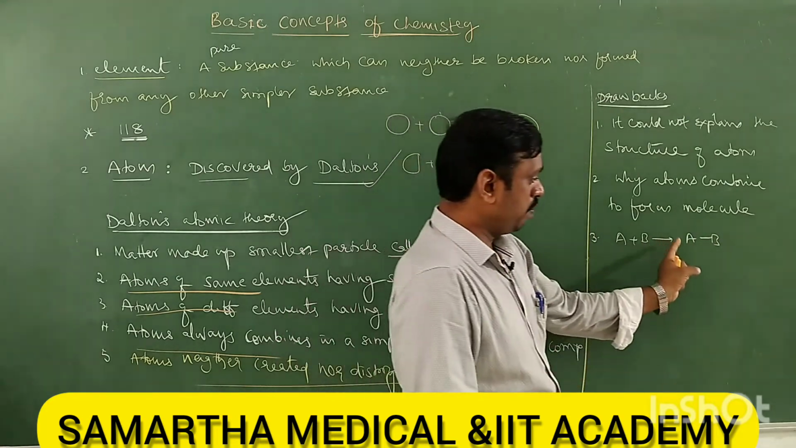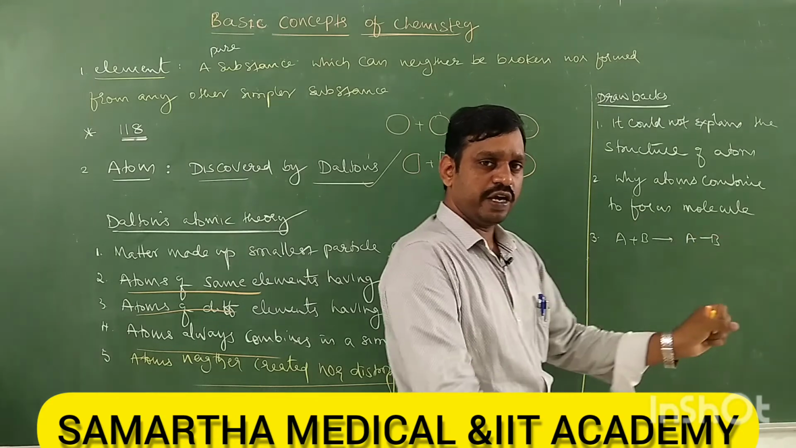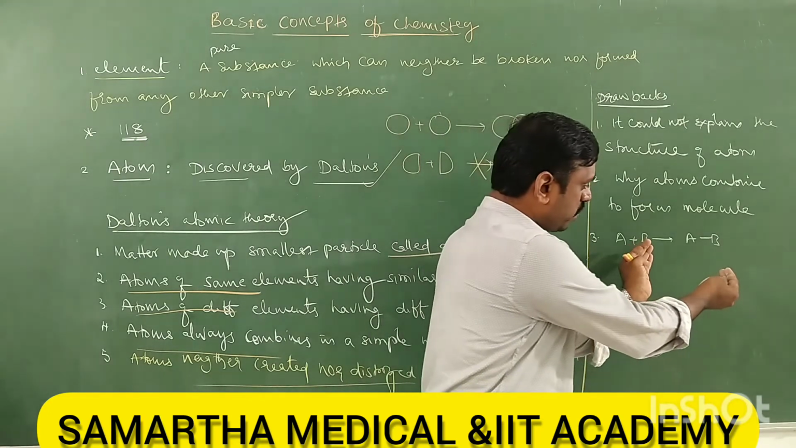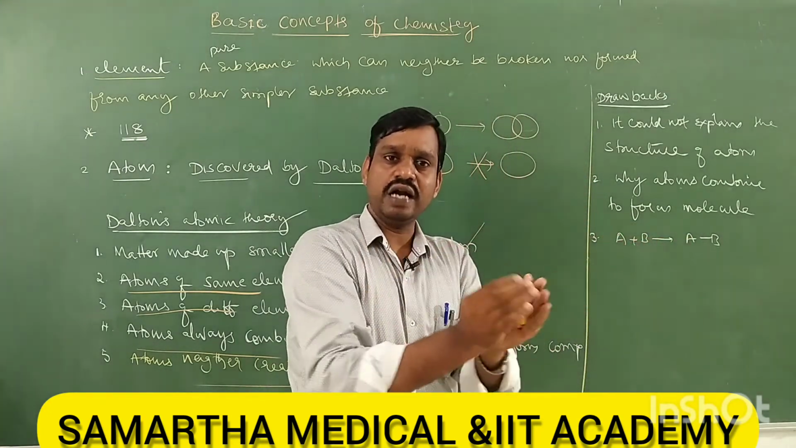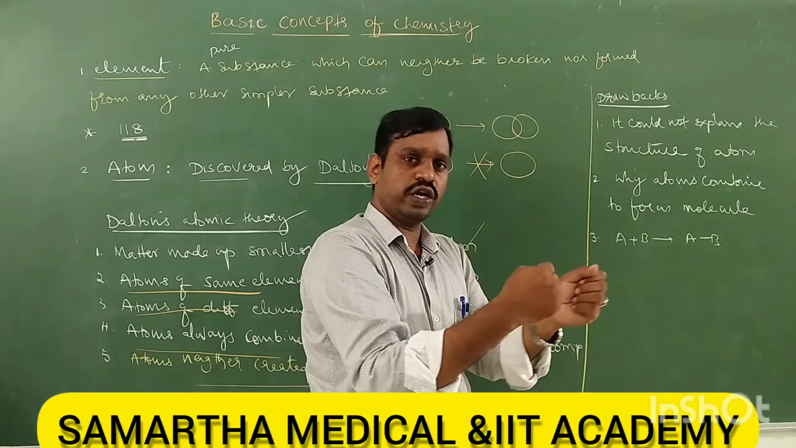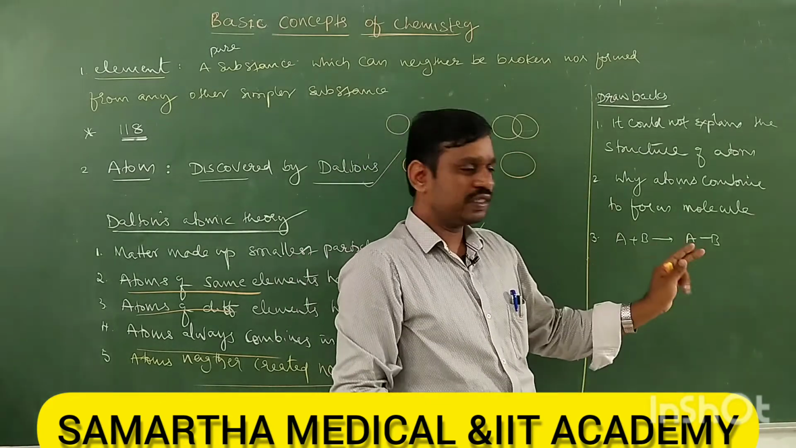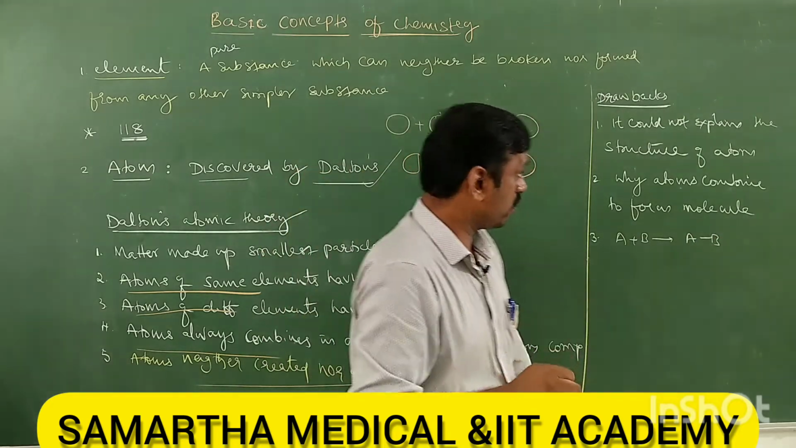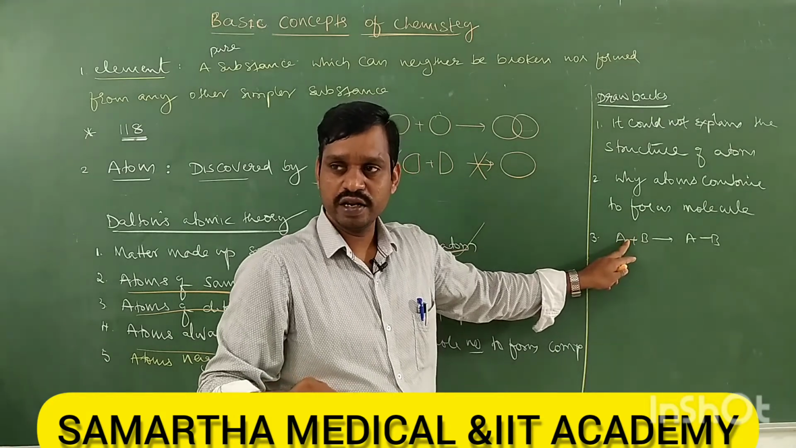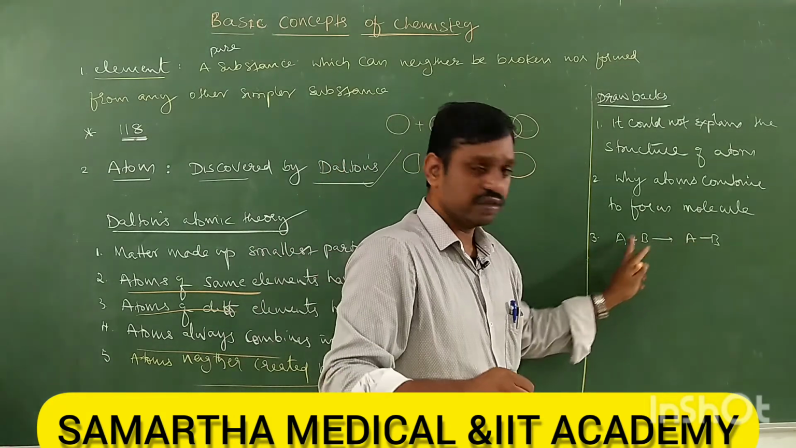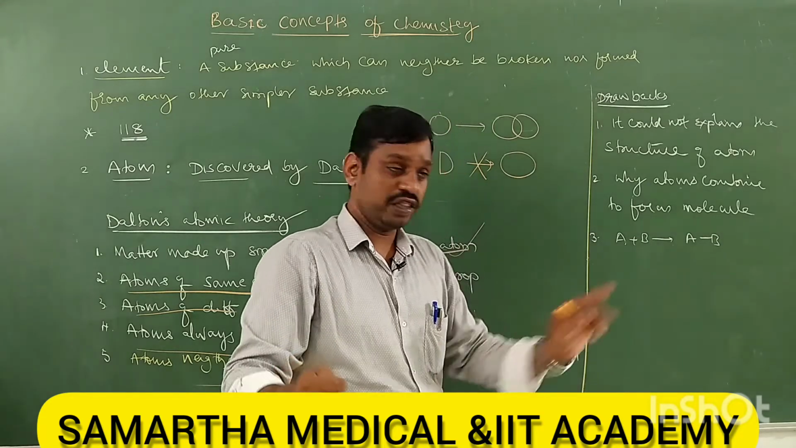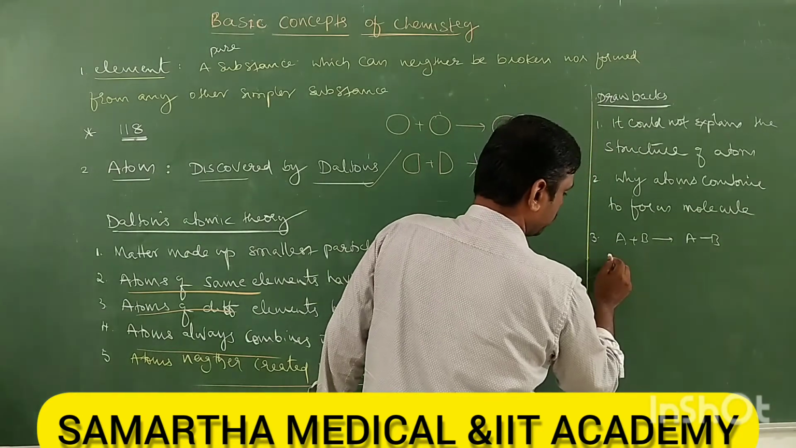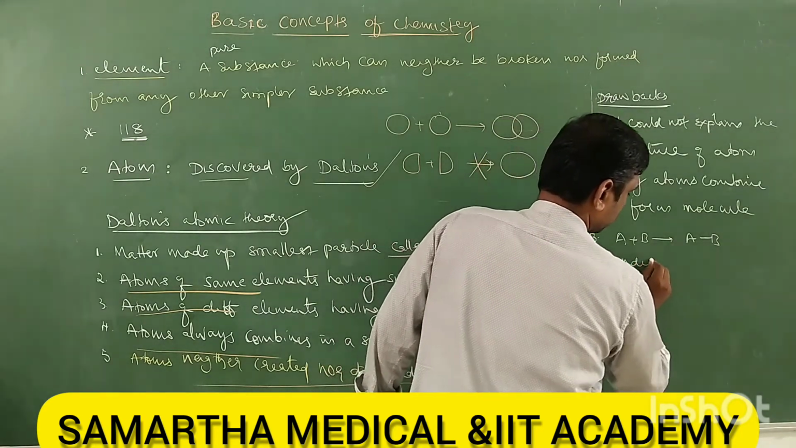Now tell me, in between A and B to form AB, there is a force of attraction, no? Otherwise how will AB always be attracted, always bound together? So this is not possible. It means in between A and B there should be a kind of force of attraction. Therefore Dalton's theory could not explain binding forces between these two atoms. What are the binding forces between these two atoms? It is not explained. Therefore the third drawback is it could not explain binding forces.